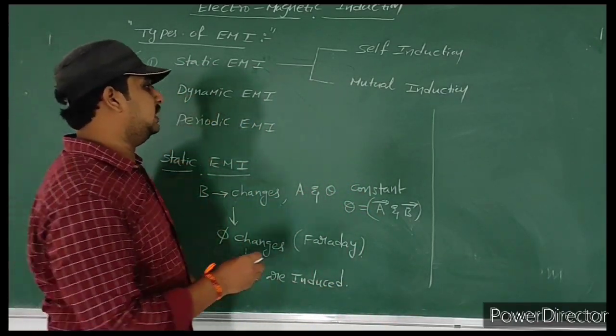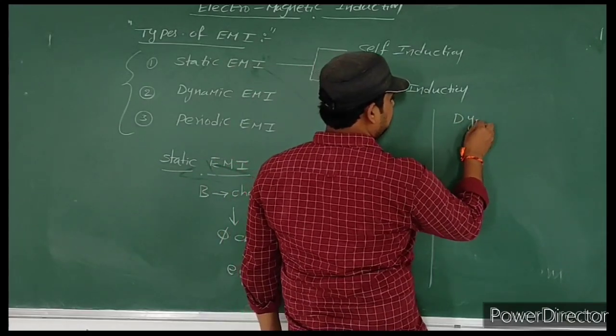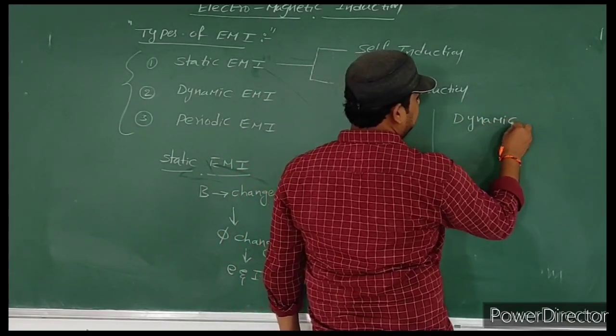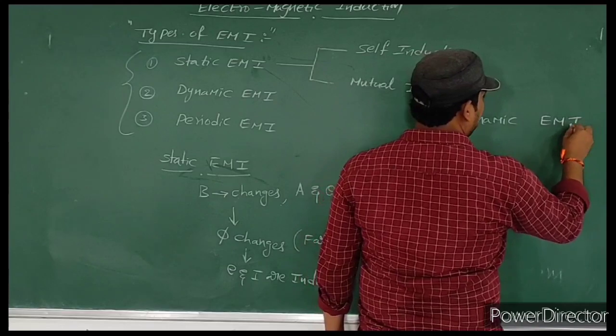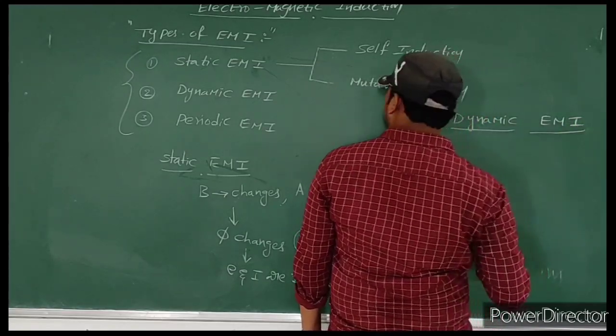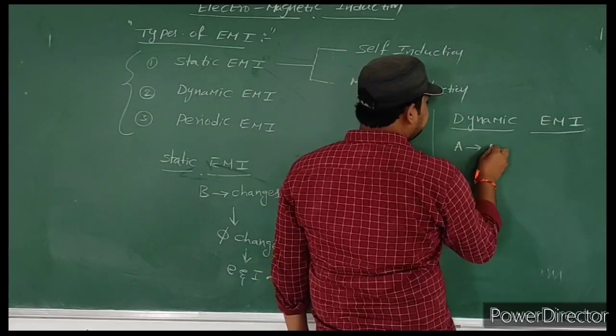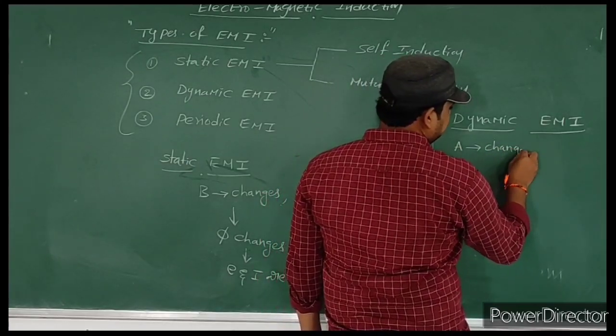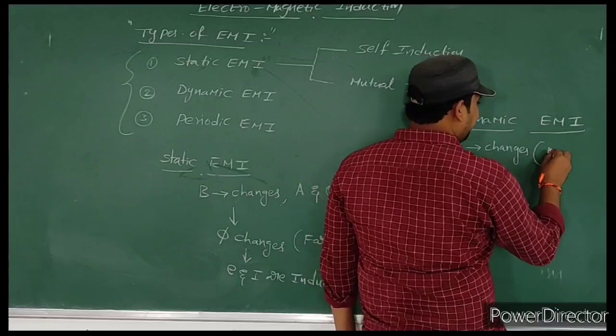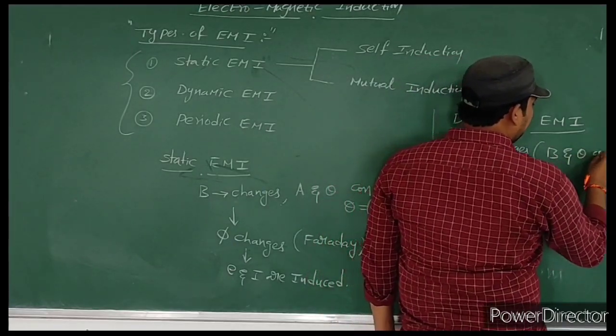Next, coming to dynamic EMI. In dynamic EMI, generally the area changes. Here the magnetic field and theta are constants.